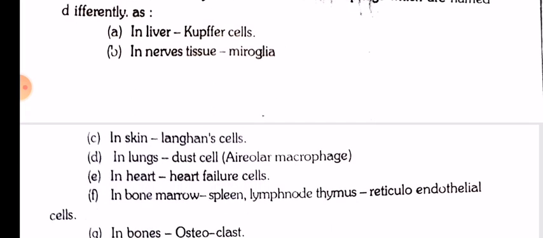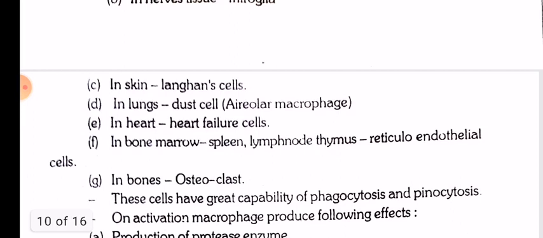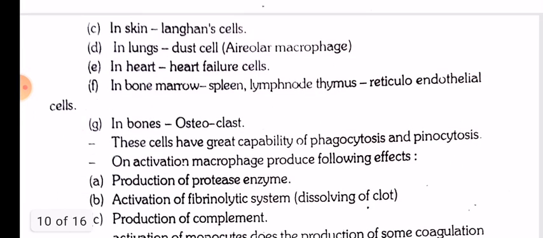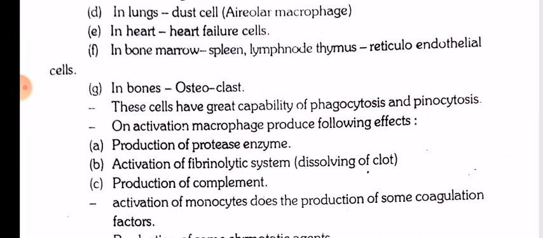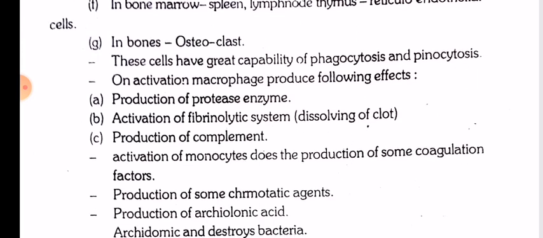In the tissue, they are modified to form macrophages, which are named differently: in liver, Kupffer cells; in nerve tissue, microglia; in skin, Langhans cells; in lungs, dust cells or alveolar macrophages; in heart, heart failure cells; in bone marrow, spleen, lymphoid tissue and thymus, reticuloendothelial cells; in bones, osteoclasts. These cells have the great capability of phagocytosis and pinocytosis.